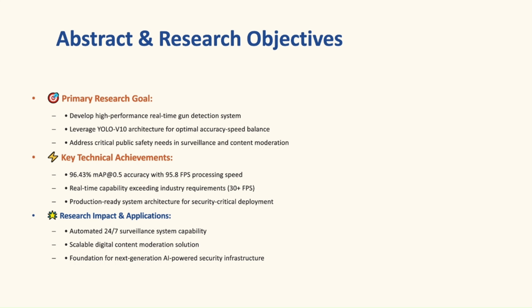Gun detection is a very high-stakes task because the presence of a firearm in public or digital space can instantly escalate into a serious threat to safety. Our aim was to create a system that is both accurate and fast enough to work in real-time environments such as surveillance cameras, public space monitoring, and even online content moderation.